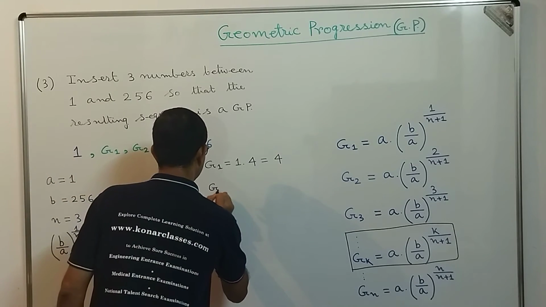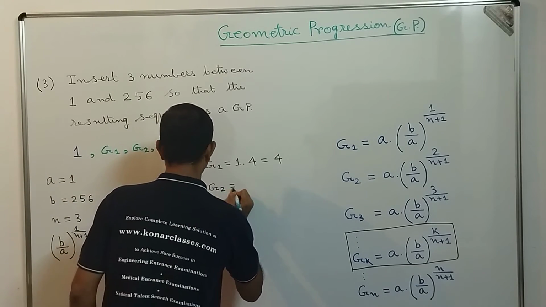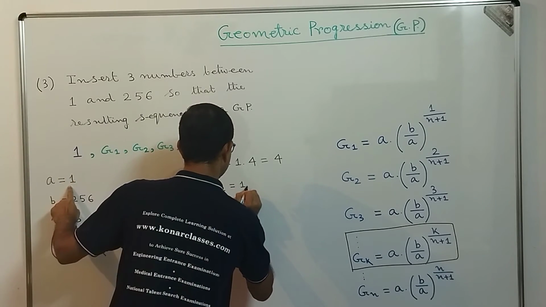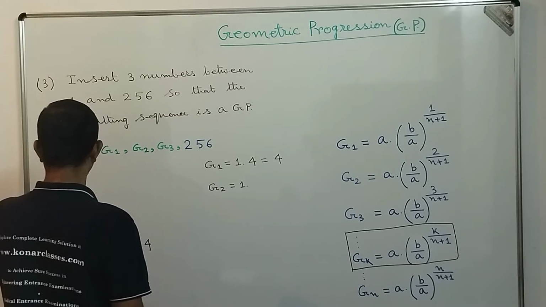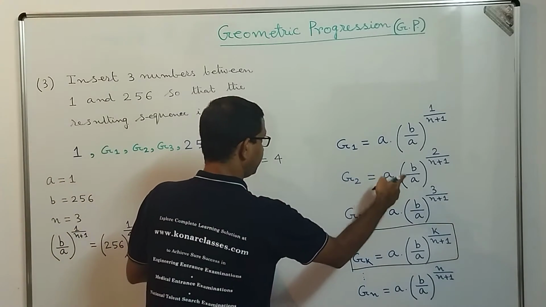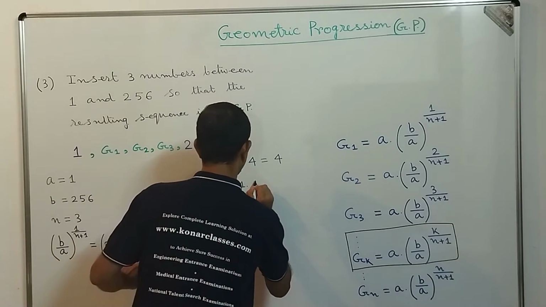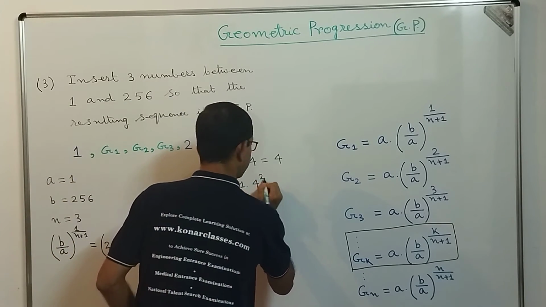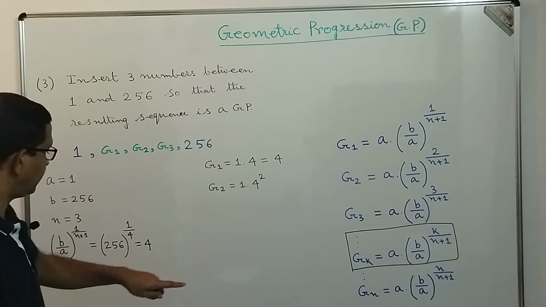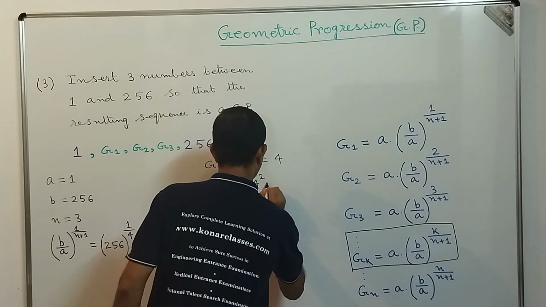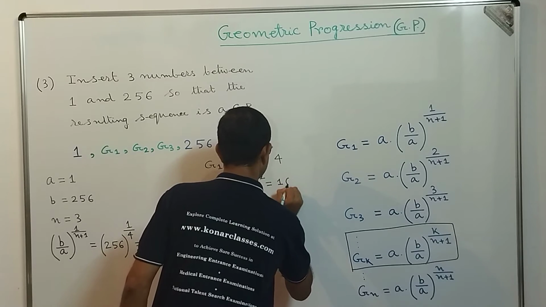G2 is equal to 1 into B by A power 2 by n plus 1, that means 4 squared, because B by A power 1 by n plus 1 is 4, that is equal to 16.